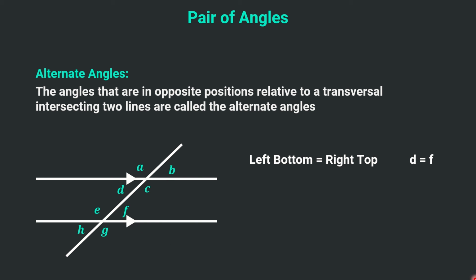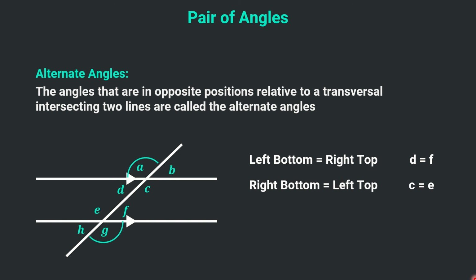Now we have these two, that means angle C and angle E. This is the right bottom, so the right bottom will be equal to the left top. The opposite of right is left and the opposite of bottom is top. So angle C will be equal to angle E because these two are alternate angles.